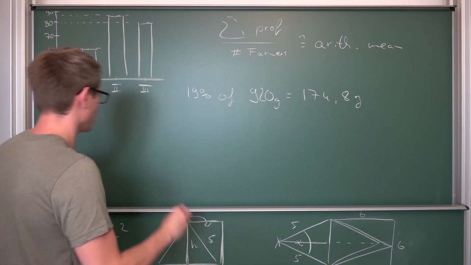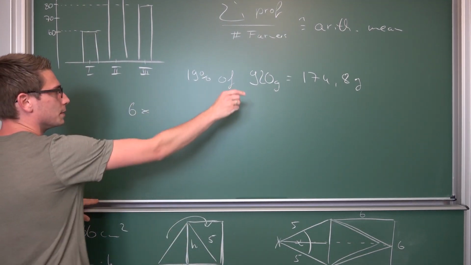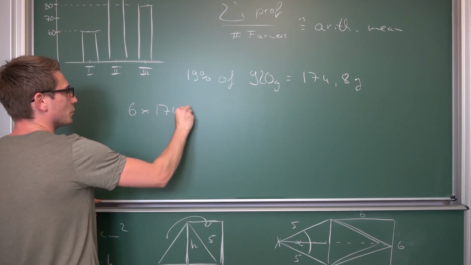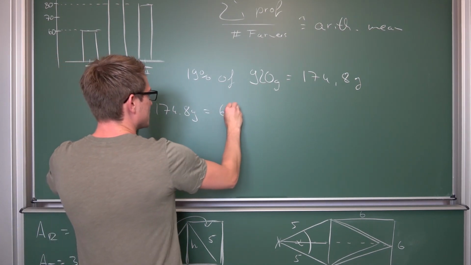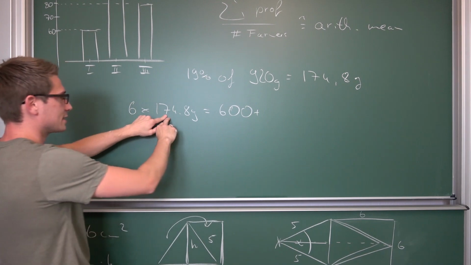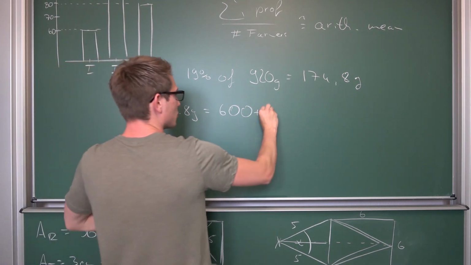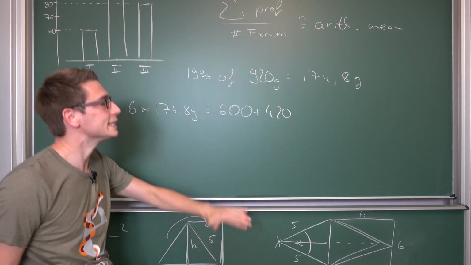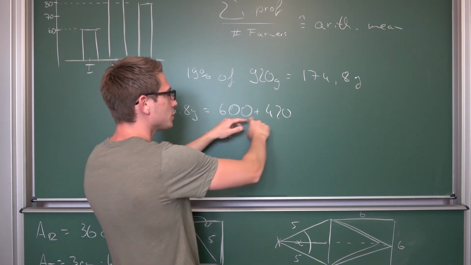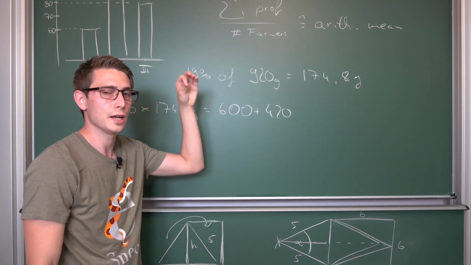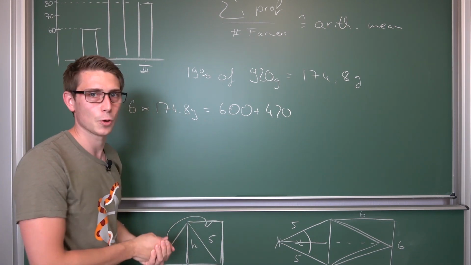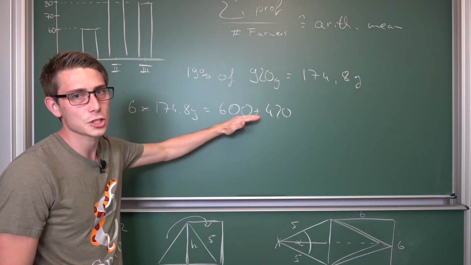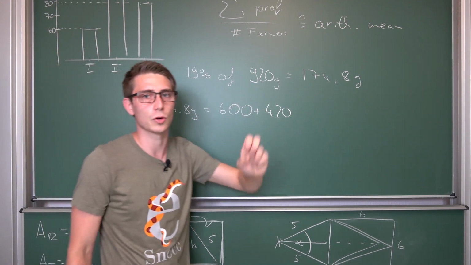But what about 6, for example? If we take 6 sugar beets times 174.8 grams, what is this going to be? Well, 6 times 100 is going to be 600. Plus, okay, 70 times 6 is going to give us 420. And thus you're already done, because 600 plus 420 is already more than 1000 grams. So you're basically done with this exercise at this point, because you need at least 6 sugar beets to get yourself 1 kilogram of sugar.